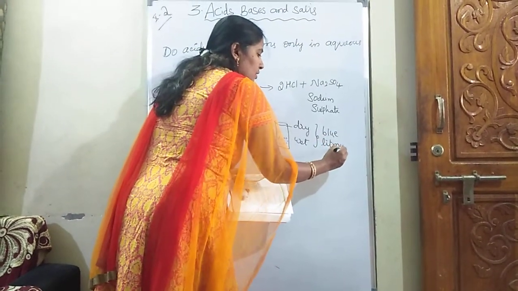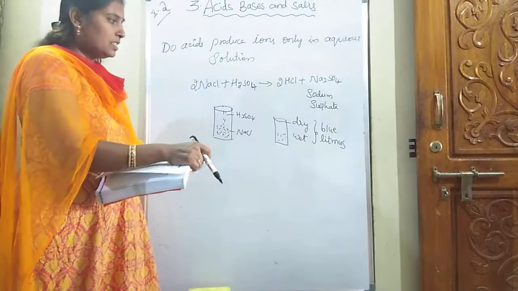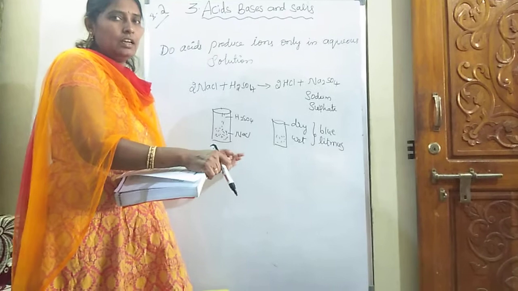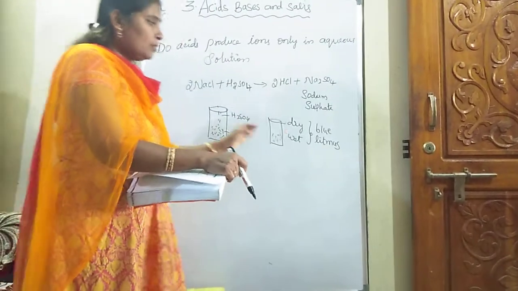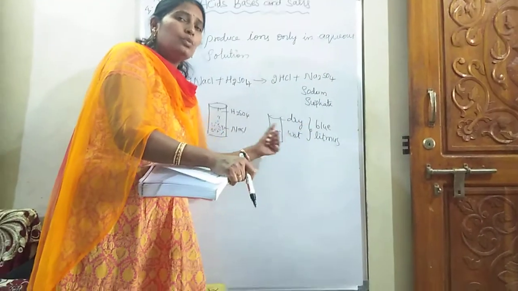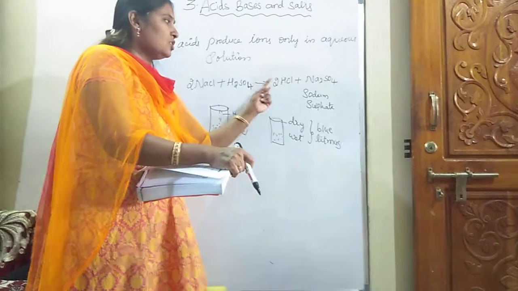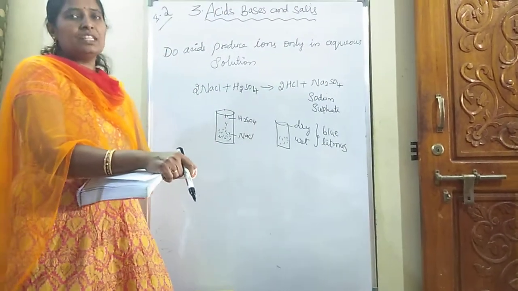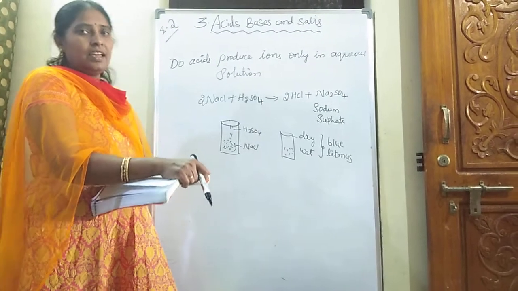What do you observe here? When it is tested with dry litmus, there is no change in color. Dry blue litmus remains blue. So by this you could say that HCl is not an acid. But in all the activities we studied that HCl is an acid.